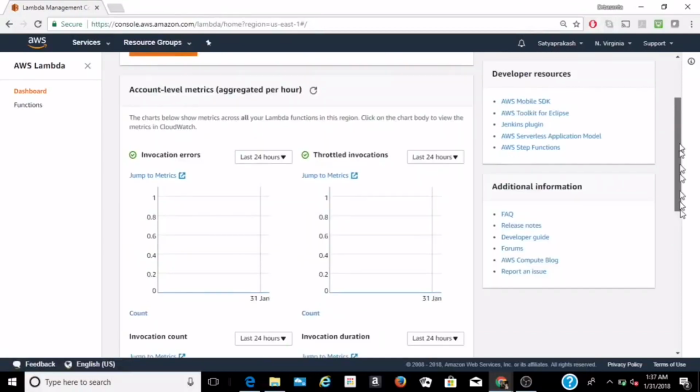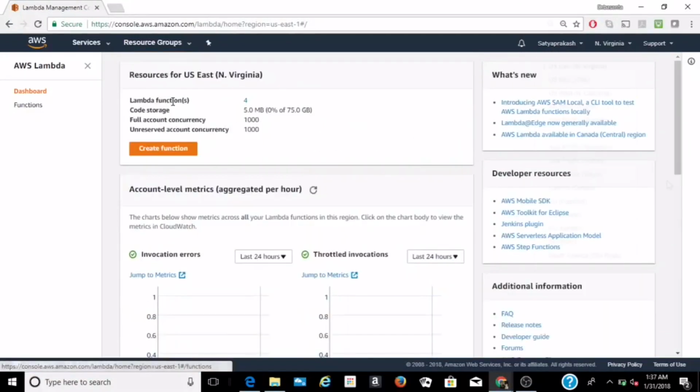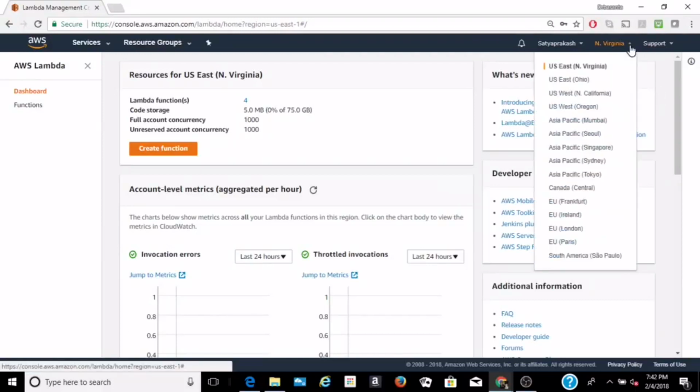Let's create our first Lambda function. Before creating the Lambda function, select the region you want. The region is where the function will be placed on the cloud, where you are expecting the highest traffic. So let's choose the region. Once we select the region, click on create function.